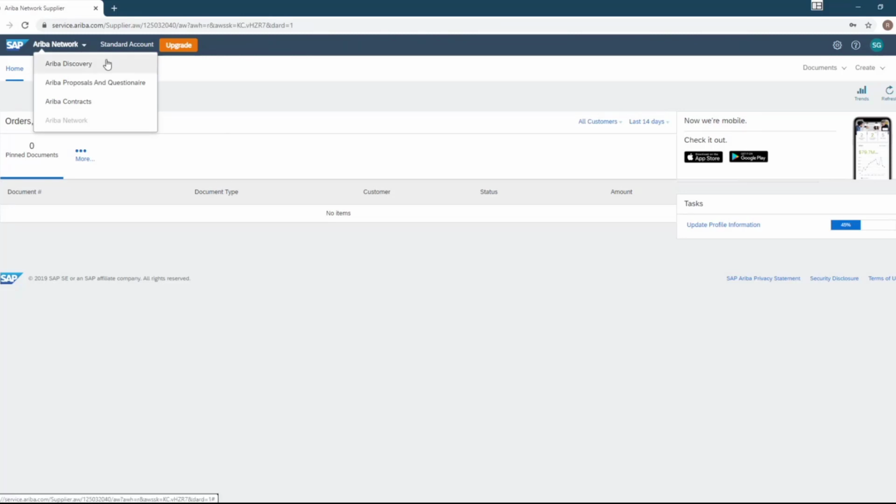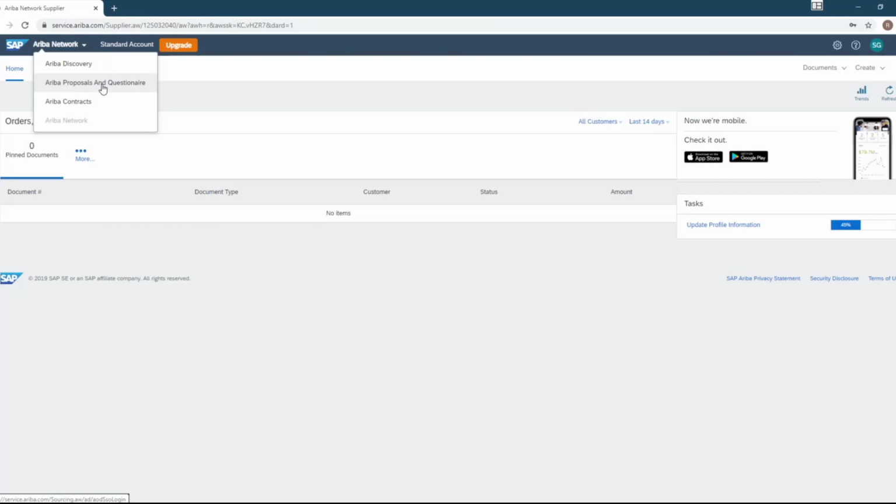So firstly, you have Ariba Discovery. Ariba Discovery is a feature where your organization will receive leads based upon its capabilities and services rendered. So this is why it's very important that when you're registering with Ariba that you do list your organization's capabilities and ship to and service locations. Now, keep in mind, these leads are not just specific to NYPA. These are leads for any supplier who's in their Ariba network, which is a vast group.